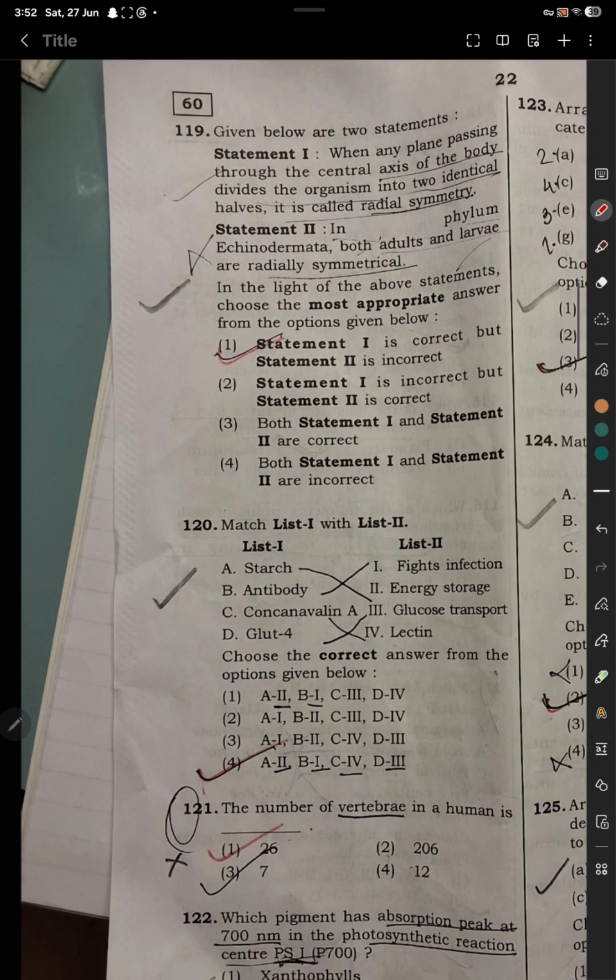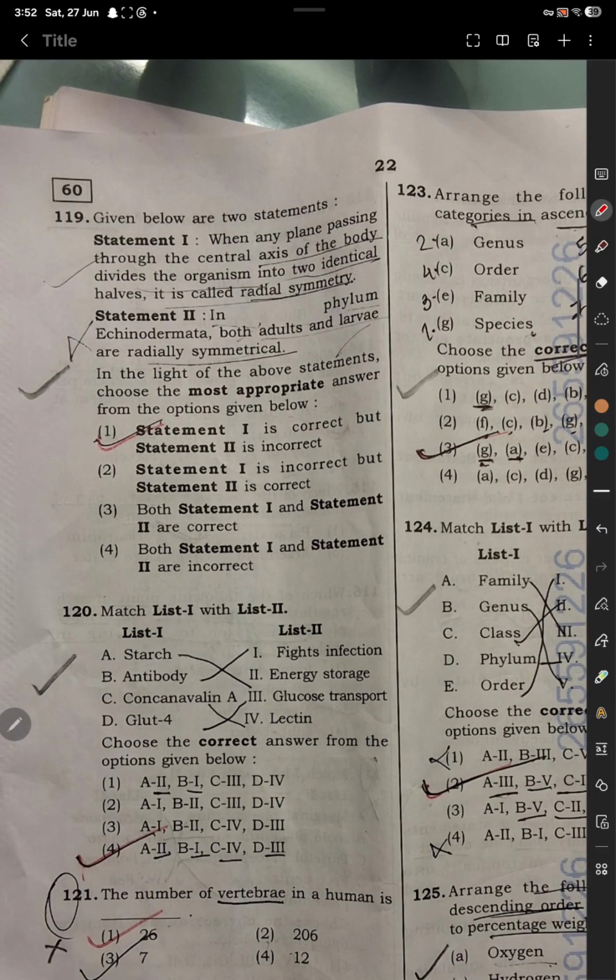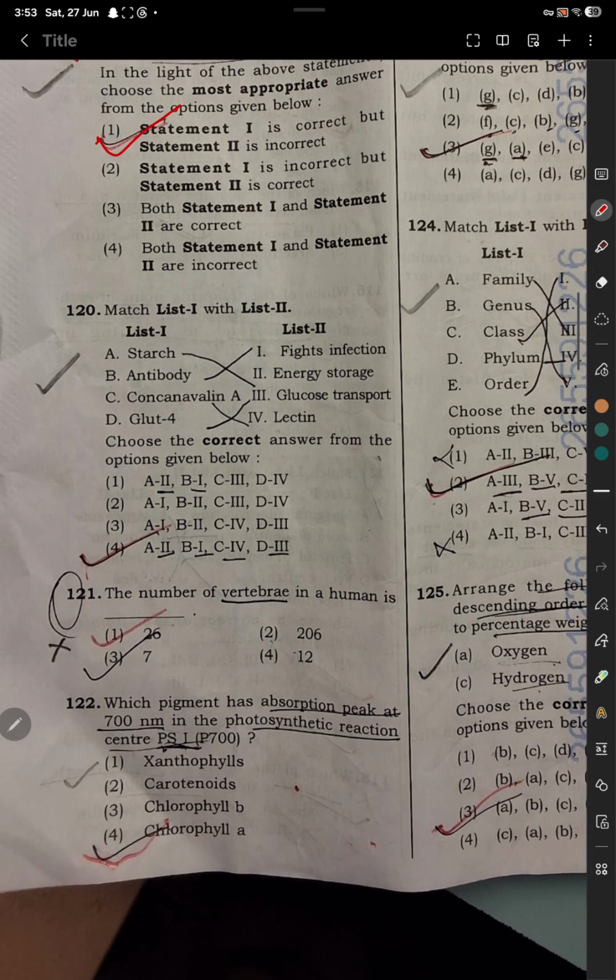Question 119. Statement 1. When any plane passing through the central axis of the body divides the organism into two identical halves, it is called radial symmetry. In phylum Echinodermata, both adults and larvae are radially symmetric. Option 1 is correct. Statement 1 is correct, but statement 2 is incorrect.